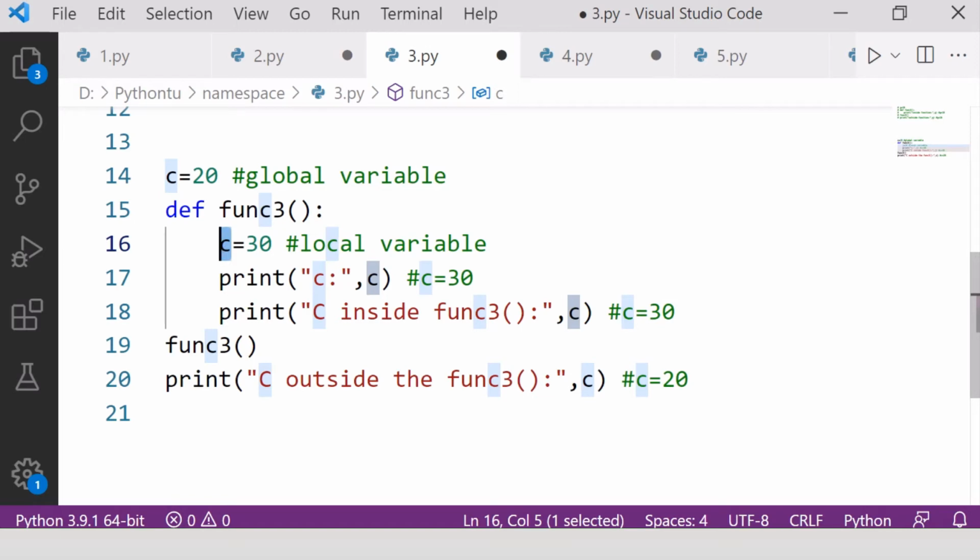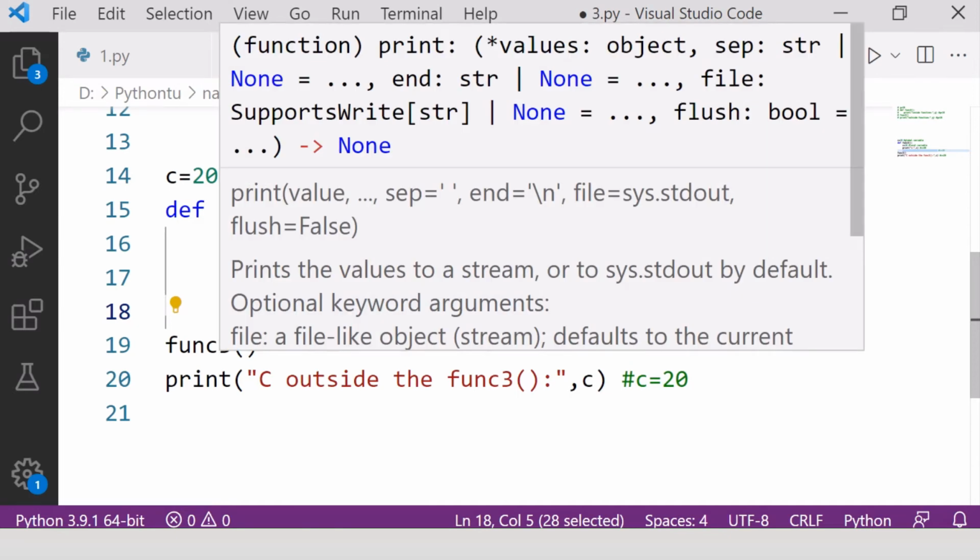What is happening in this case? Inside the function, the local variable will be accessed, as I told you that the preference will be given to the local variable.